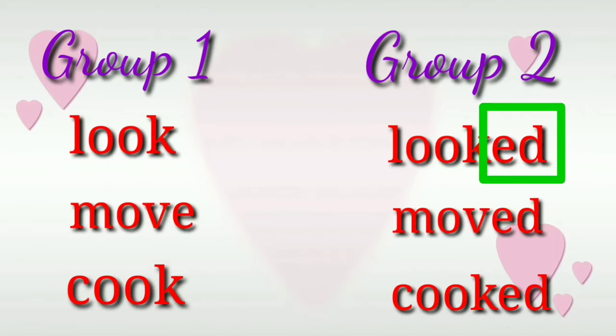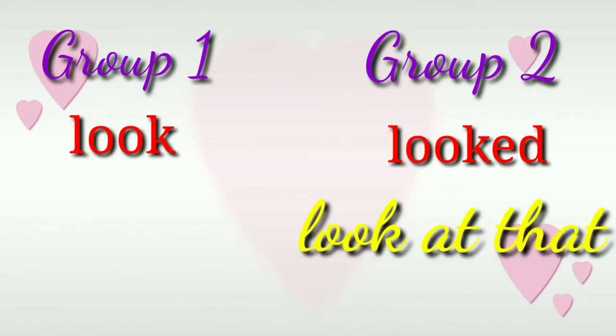This means the action has taken place in the past and it is completed. Here, if I use the word look in a sentence like, look at that, this means I'm just telling you to look somewhere at this time, right now. Okay?